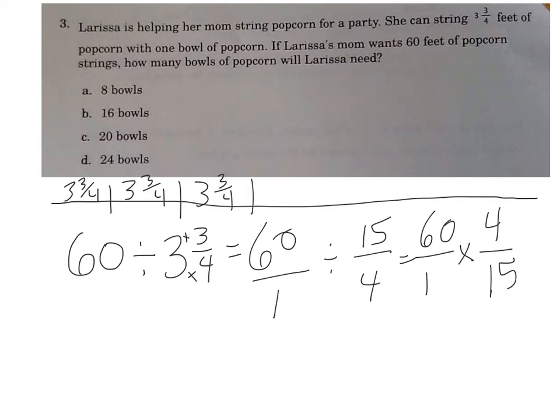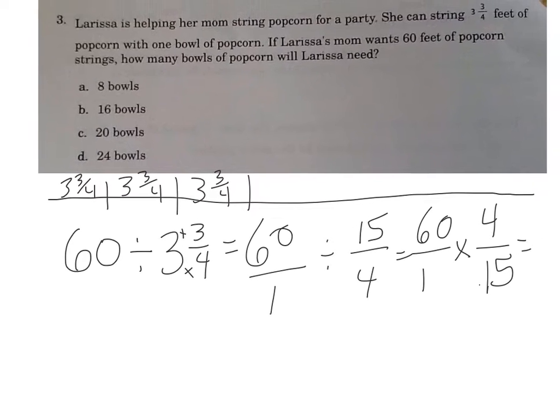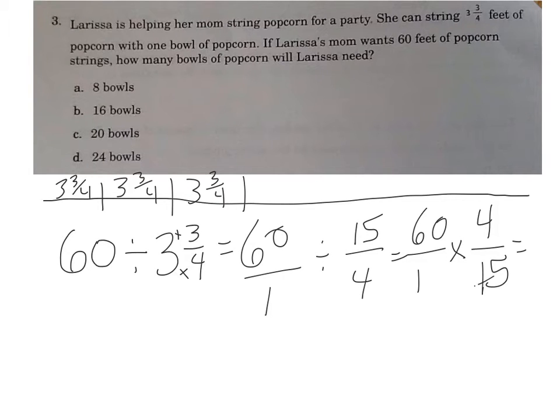Before we come up with some great big number, let's take a look at common factors. A common factor is 15 in both 15 and 60. 15 goes into 15 one time, and 15 goes into 60 4 times, which leaves us 4 times 4, or 16. So Larissa will need 16 bowls of popcorn to make her 60-foot string.